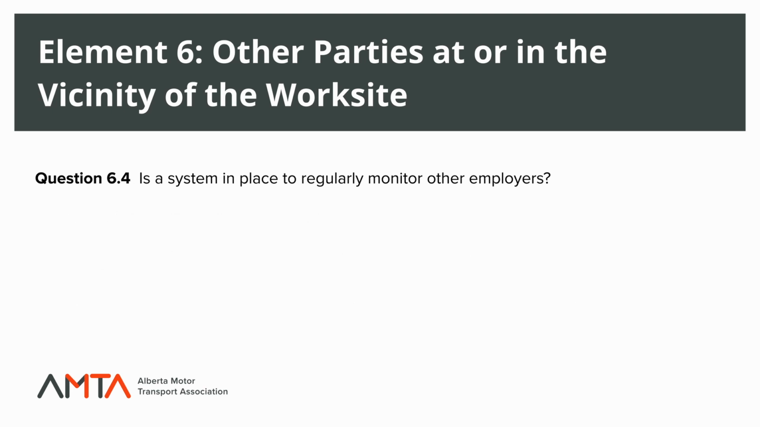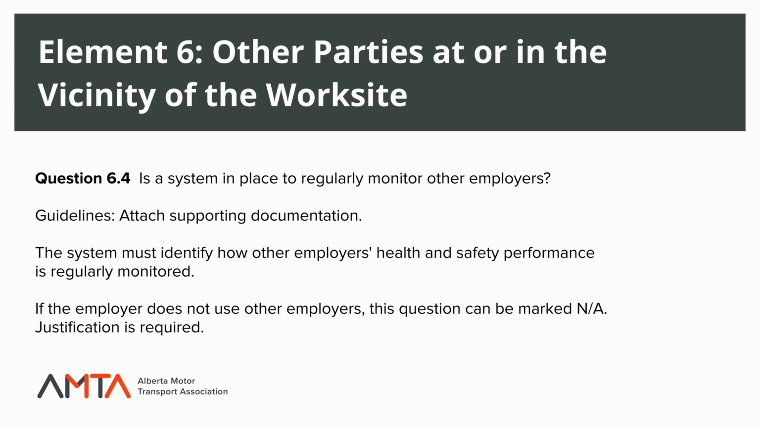Question 6.4. Is a system in place to regularly monitor other employers? As per the guidelines, attach supporting documentation. The system must identify how other employers' health and safety performance is regularly monitored. If the employer does not use other employers, this question can be marked not applicable. Justification required.